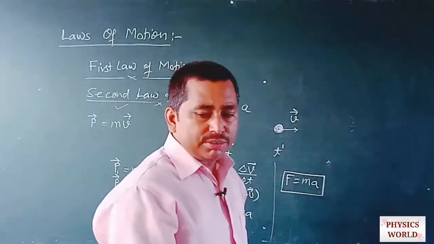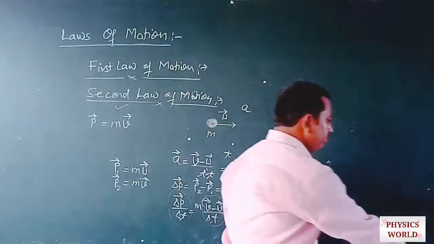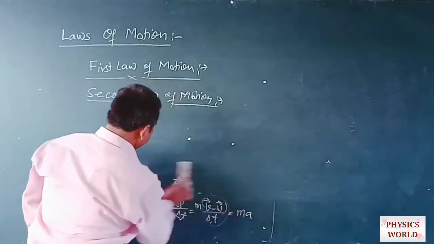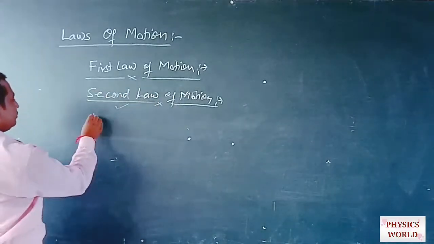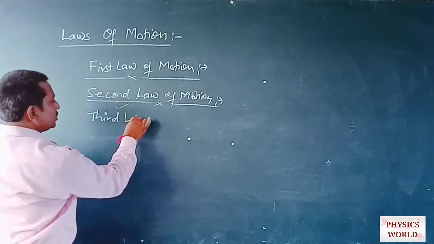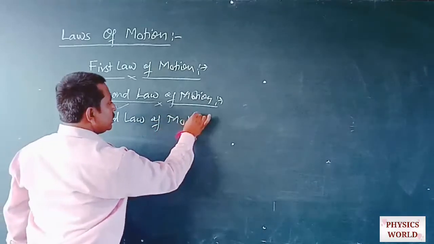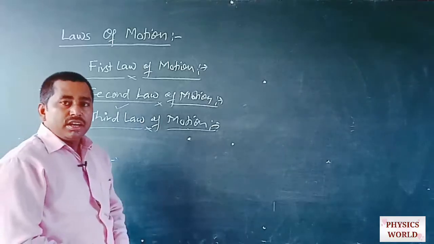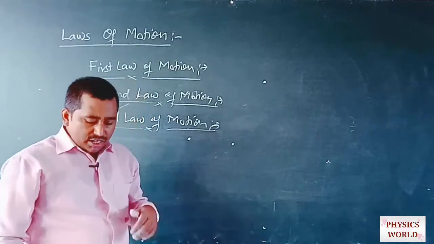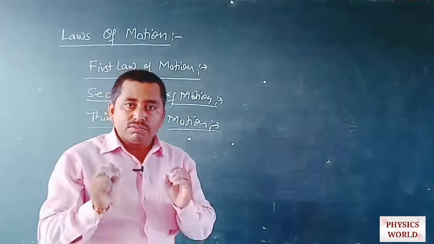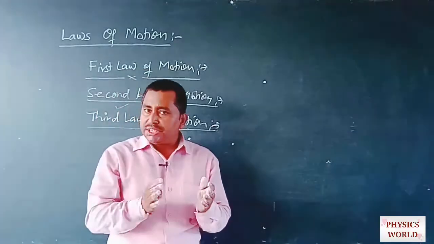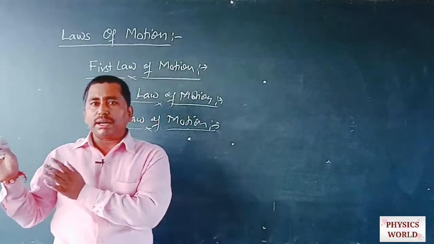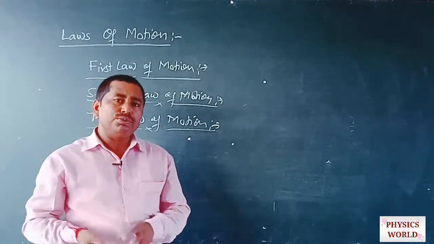Now let us want to know what the third law of motion is. What are the basic concepts of the third law of motion? Third law of motion. What is the third law of motion? As we know, every object when affected by some force applied by another object will also exert an equal amount of force on the first object, the affecting object, in the opposite direction.